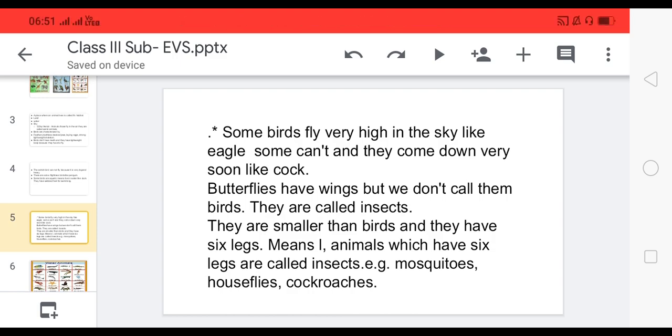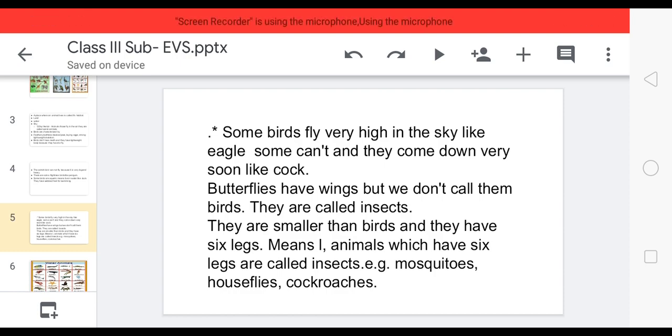Now, butterflies have wings, but we don't call them birds. They are called insects. They are smaller than birds and they have 6 legs. Animals which have 6 legs are called insects, like mosquitoes, houseflies, cockroaches. See children, in our school garden also, there are many butterflies.